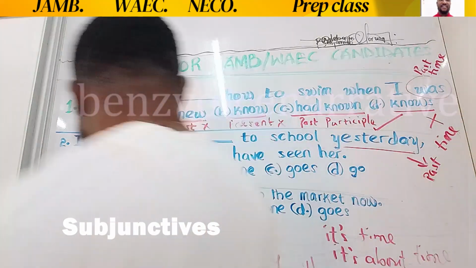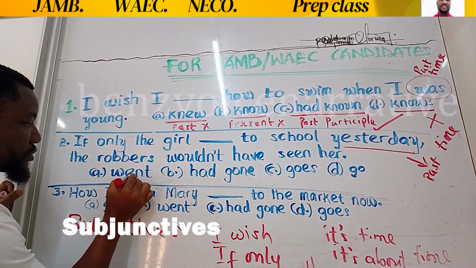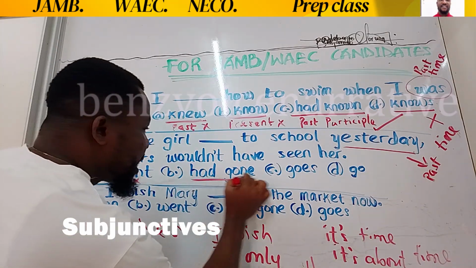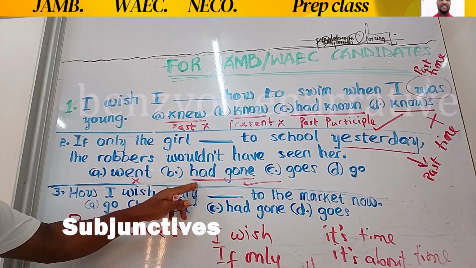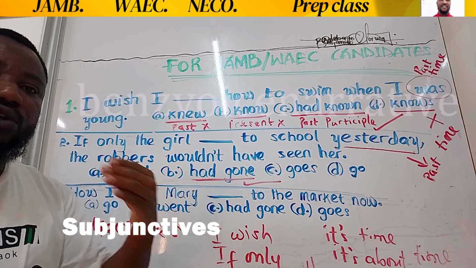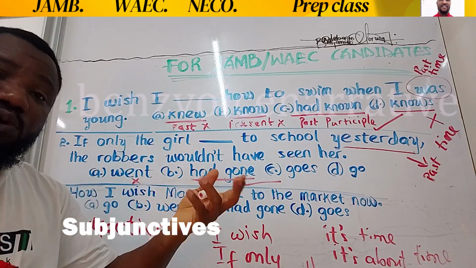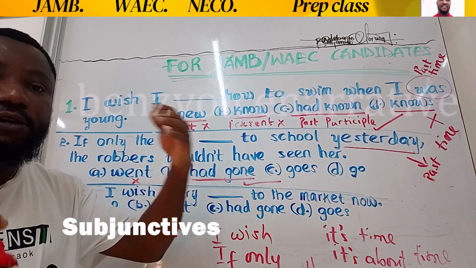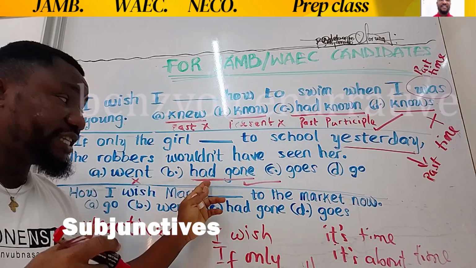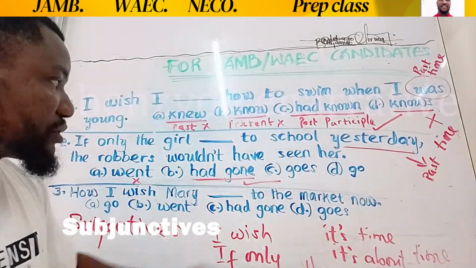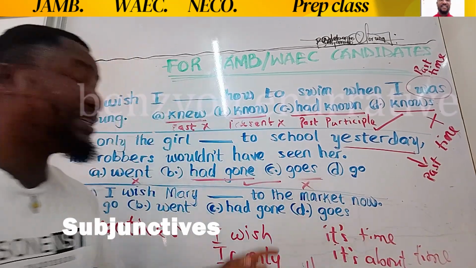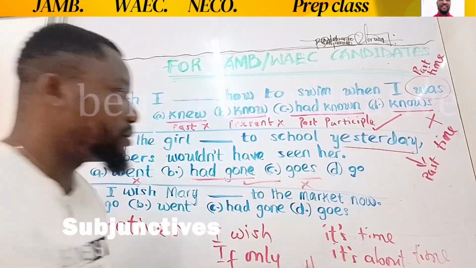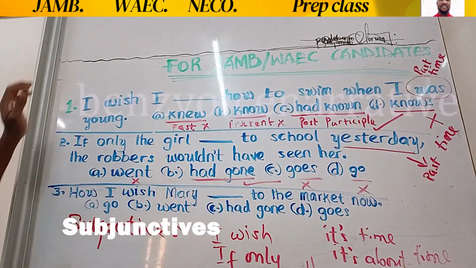So option A is went. Went is past, and that's wrong, right? Option B, had gone. This is the right answer because it's past participle. And for those who don't know how to recognize past participle, the only indicator is having the HAD verb before the V3 form of the verb. HAD, had, before a V3 verb. So that's that about that. Goes is wrong. This is a singular verb in the present tense. And this is go, a plural present tense verb. Wrong. So that is that about that.